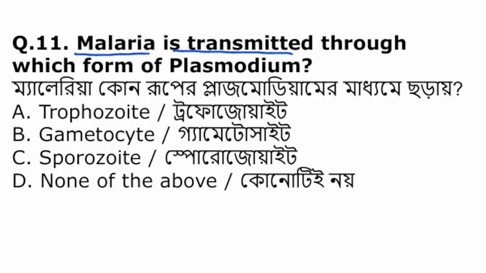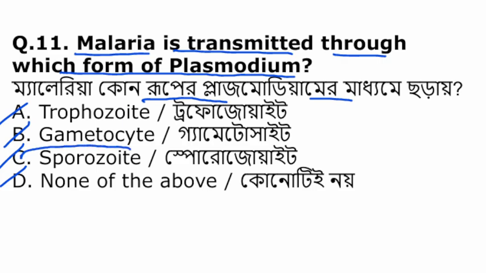Malaria is transmitted through which form of Plasmodium? Trophozoites, gametocytes, sporozoites or none of the above. The sporozoites mainly, the form that spreads to the human. The Plasmodium in the form of sporozoites spreads from one human to another through the mosquito bite.